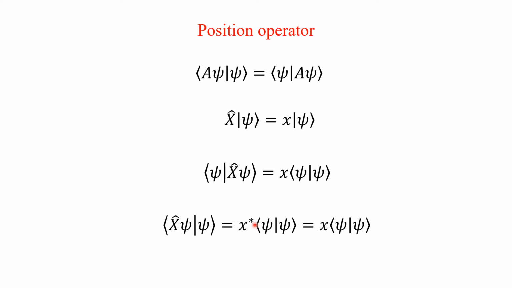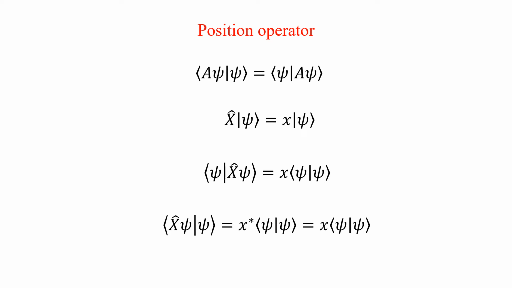So it will become x star times the inner product of psi with psi, which is equal to, since the position is a real quantity, x star must be equal to x. So I can rewrite this as x times the inner product of psi with psi.